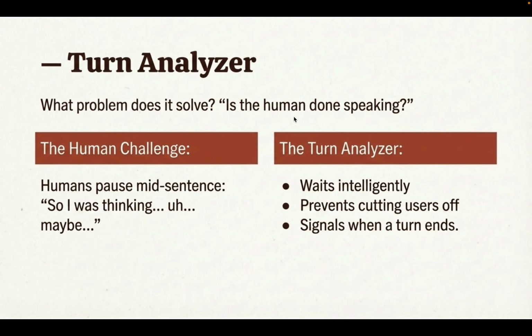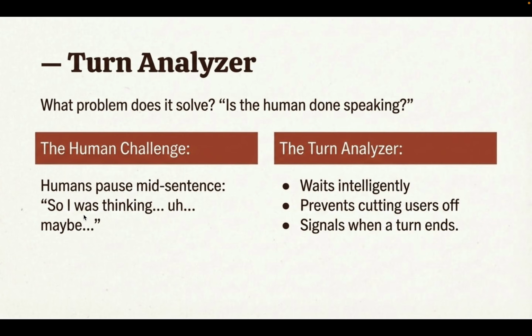Then we have the turn analyzer, and it helps us solve: is the human done speaking or not? A lot of times when we are speaking with the AI, the AI has to understand whether the human is done talking or not. Whenever we are talking, as I'm speaking right now, I'm taking minor pauses, right?